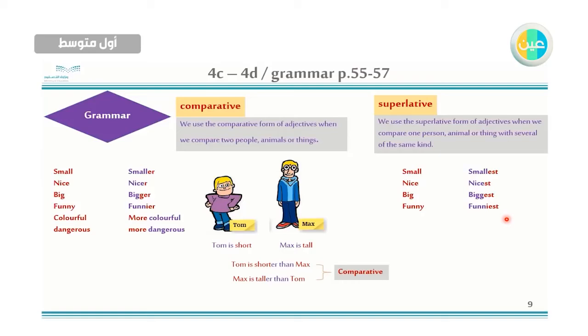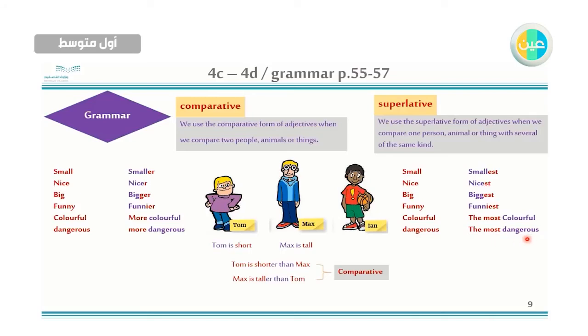Okay, what about the long adjective? ماذا عن الصفات الطويلة؟ أيضا ما أقدر أضيف لها est. شو أسوي؟ For example, colorful, the most colorful. We add the most. Okay, and keep the adjective، خل الصفة كما هي. Dangerous, the most dangerous. The most dangerous.